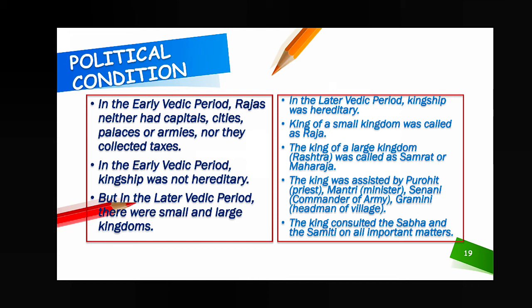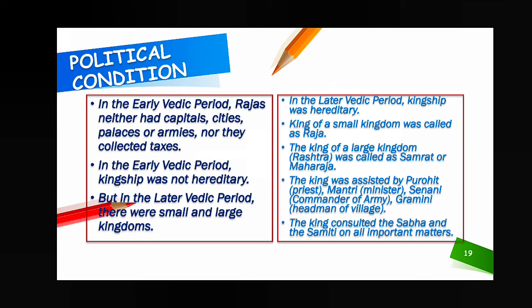Kingship was hereditary means that if any person is the king sitting on the throne, next after him his son will become the king, and again after his son. That is called hereditary. The king of a small kingdom was called Raja. And the king of a large kingdom, also called Rashtra, was called Samrat or Maharaja.